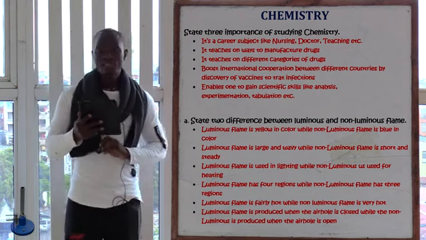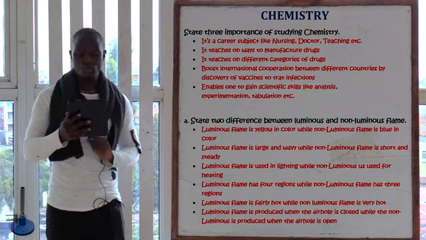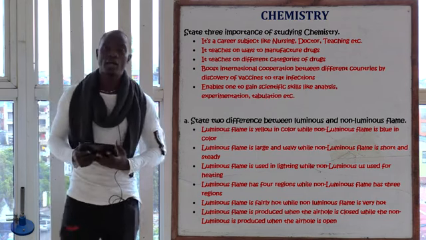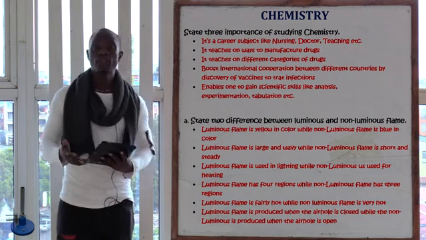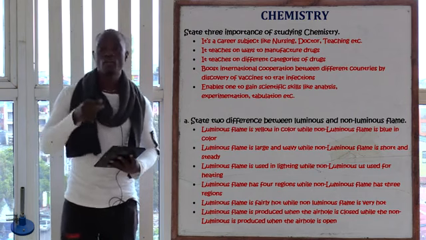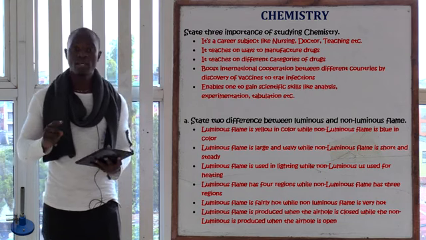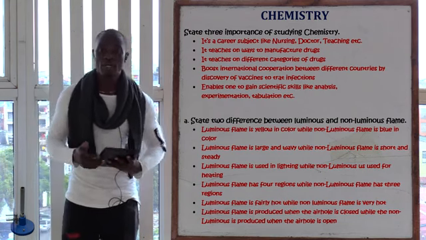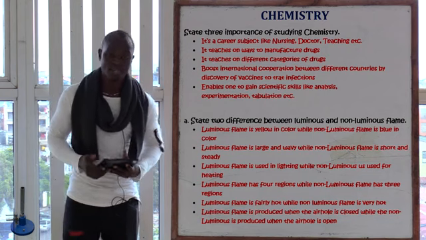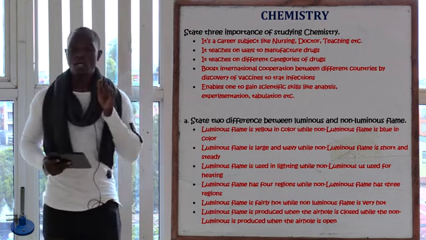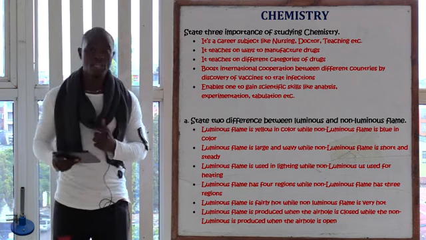So the next question, question 16, is asking: state 2 differences between luminous and non-luminous flame. Remember, the luminous flame is the flame of the candle. That's the simplest way to understand. Luminous flame is the flame of the candle, while non-luminous flame is the flame mostly produced by cooking vessels like the gas cooker.